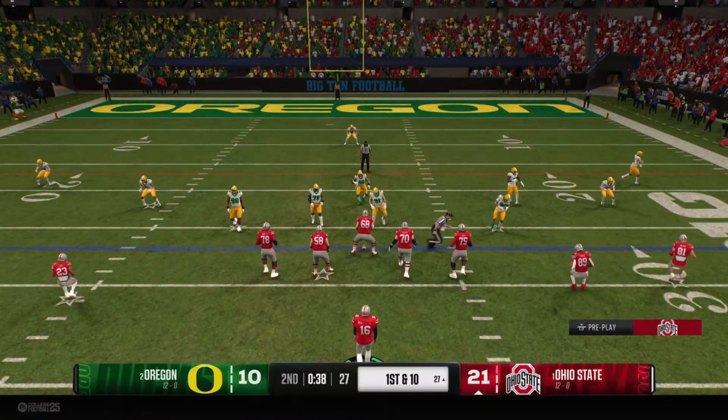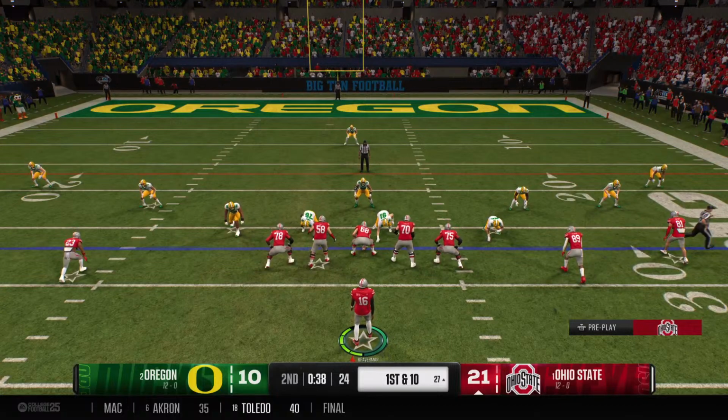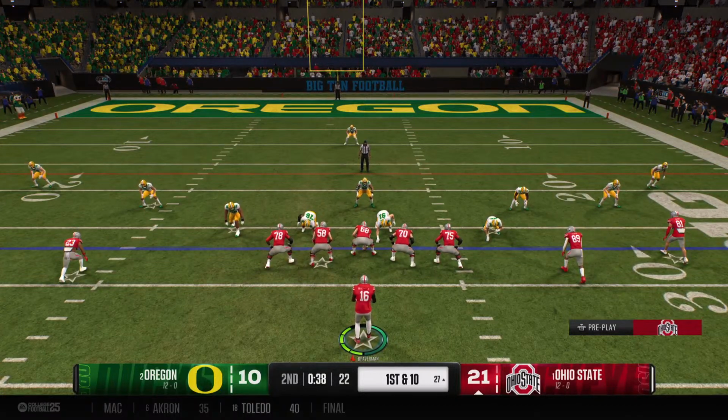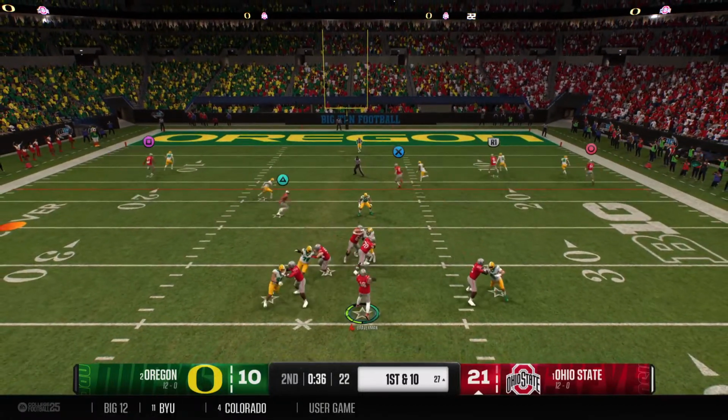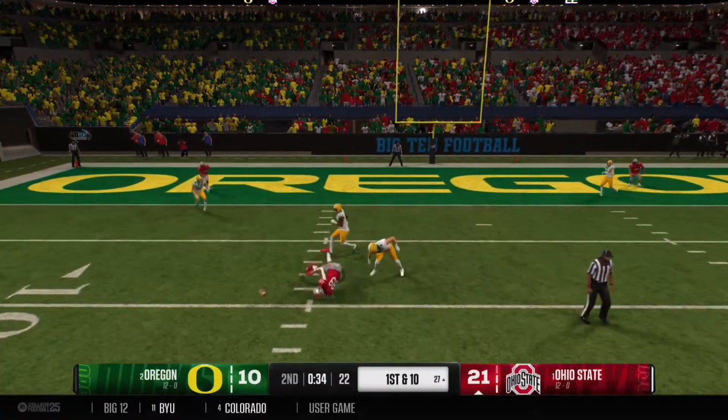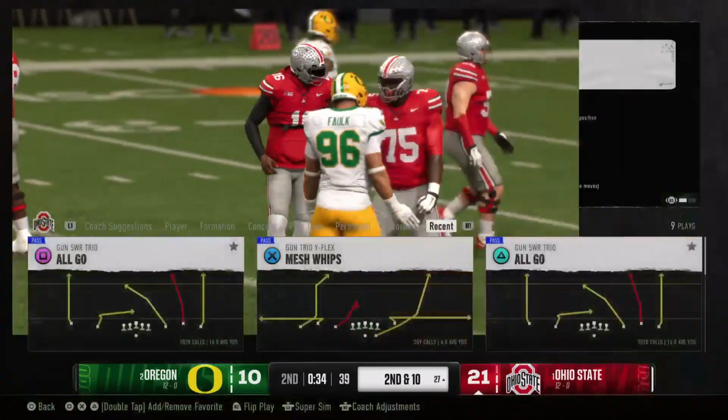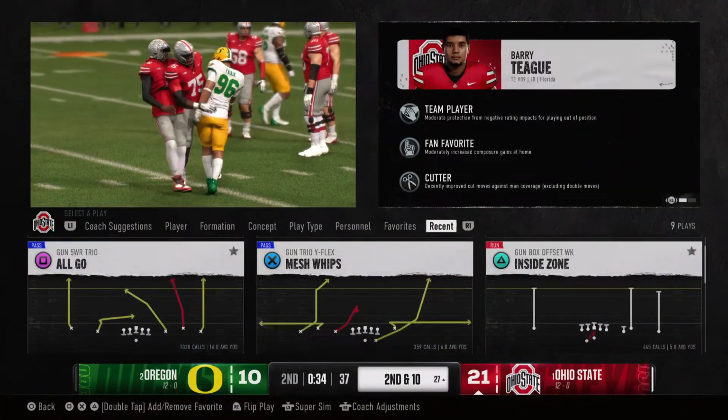Here's a great example of a back knowing where he needed to go on this play, and he didn't mess around. He got between the tackles and earned every single yard. And it's incomplete. The defender arrived the same time as the football, and now it's second down.